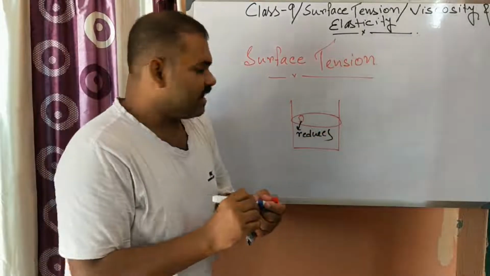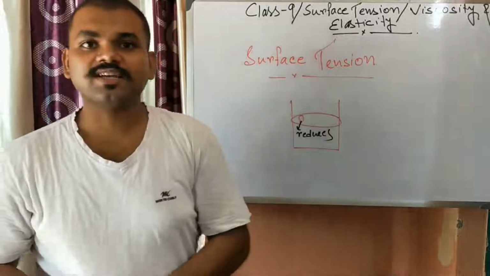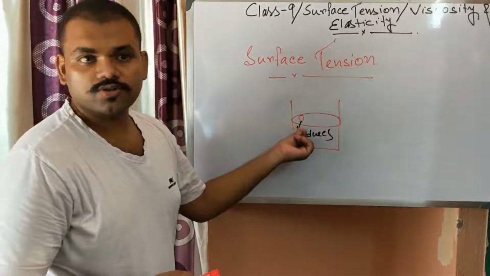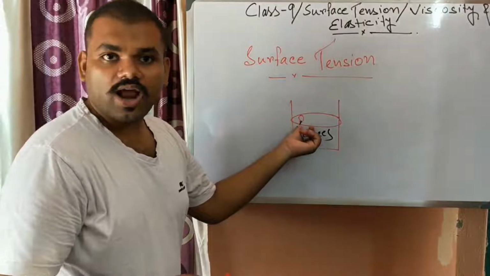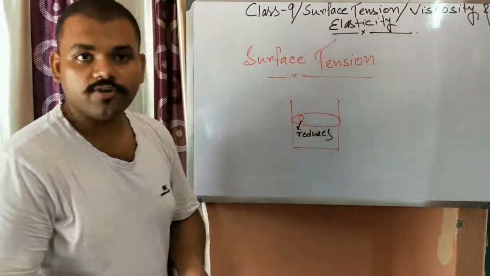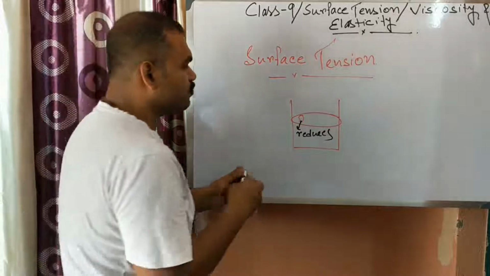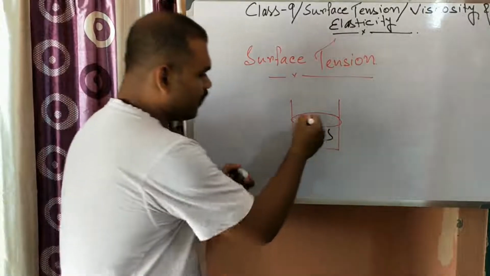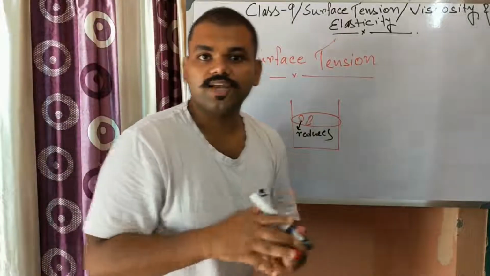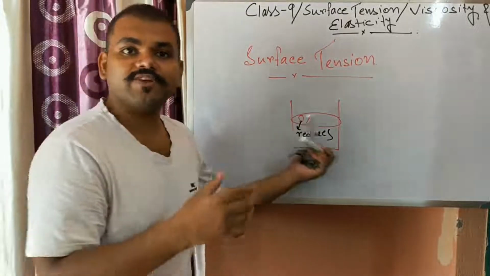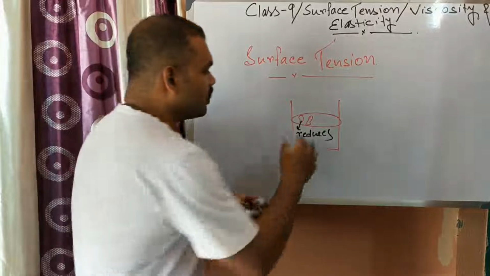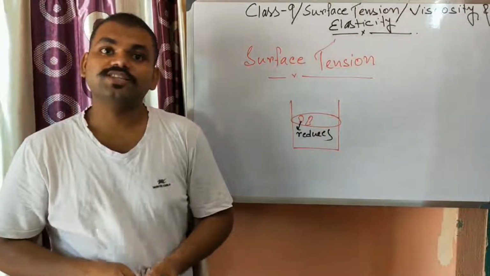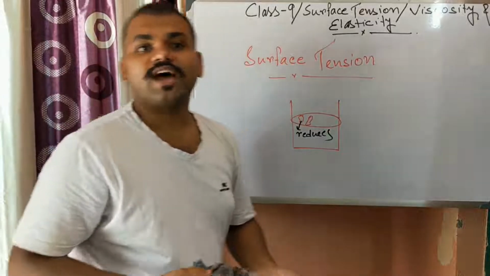But in all the other places surface tension remains the same. So an unbalanced force acts on the camphor, and that's why the camphor jumps to the next place, and when it goes there it dissolves and the same phenomenon occurs. So it moves from one portion to another. This is also an example of surface tension.